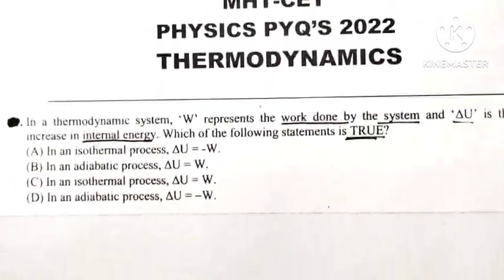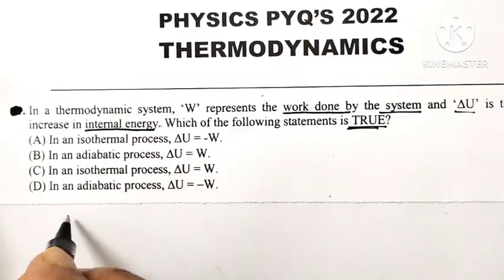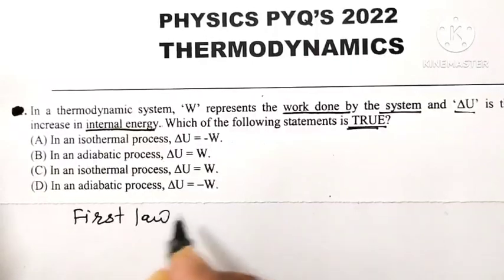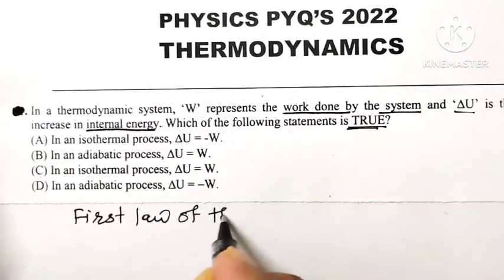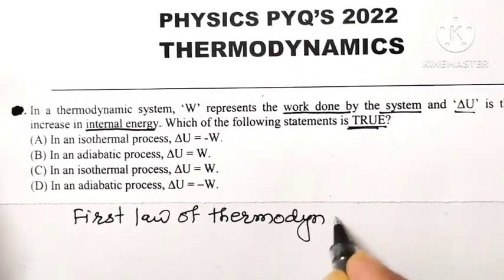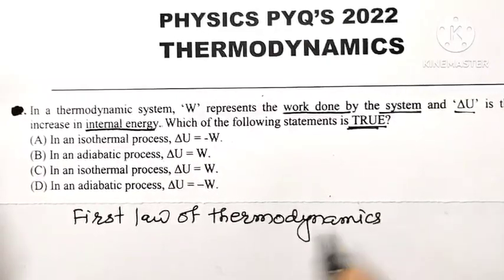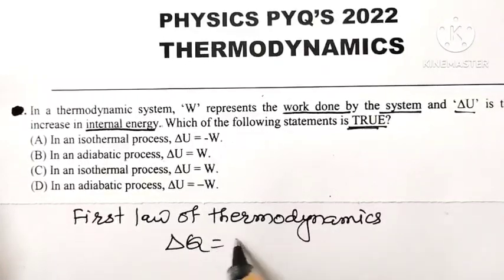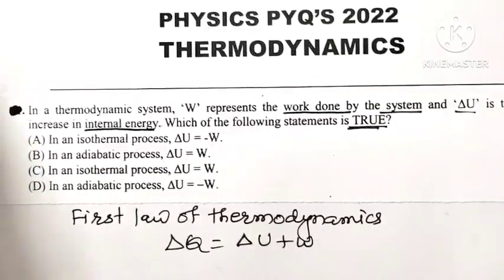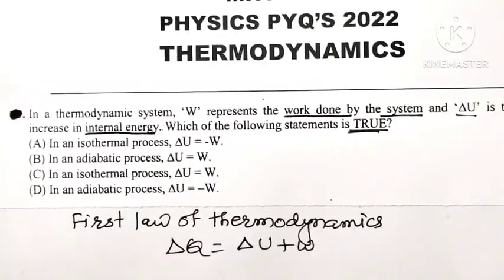Now we know that according to the first law of thermodynamics, delta Q is equal to delta U plus W, where delta Q means heat supplied, delta U is change in internal energy, and W is work done.